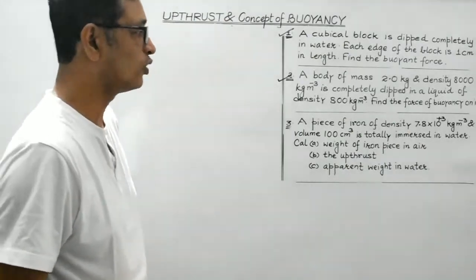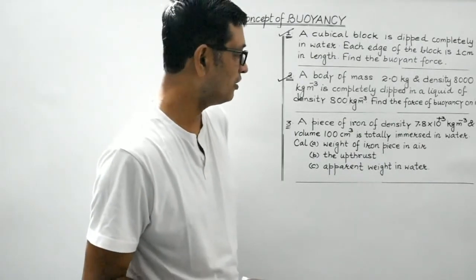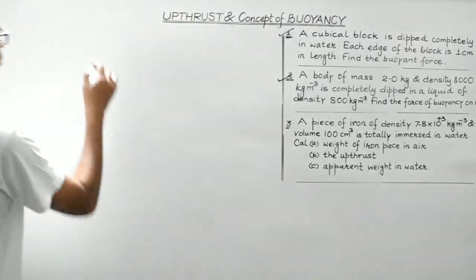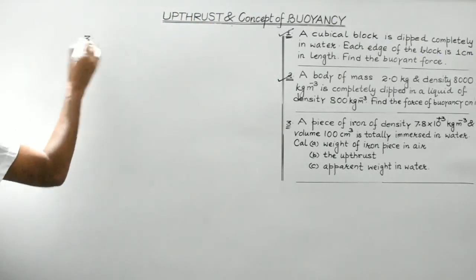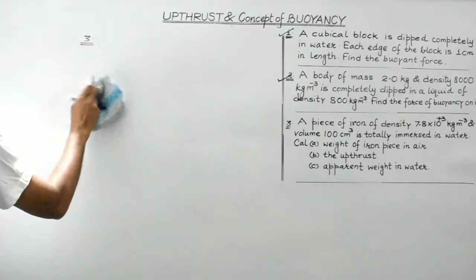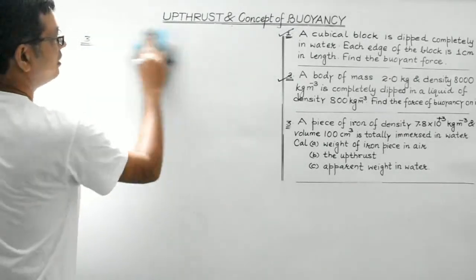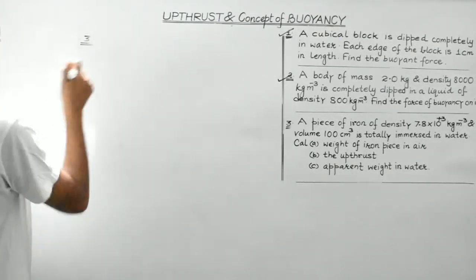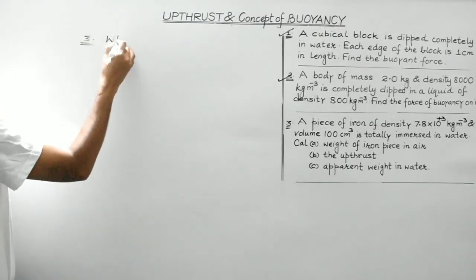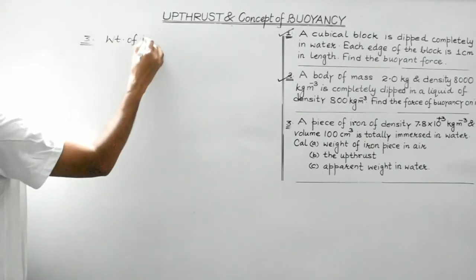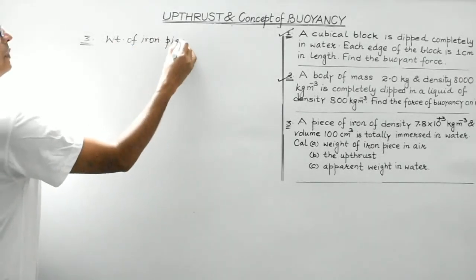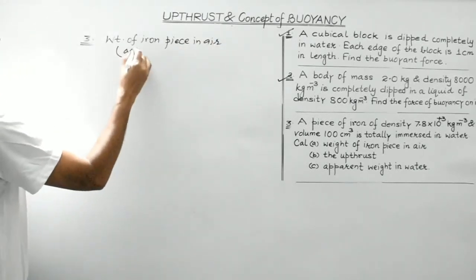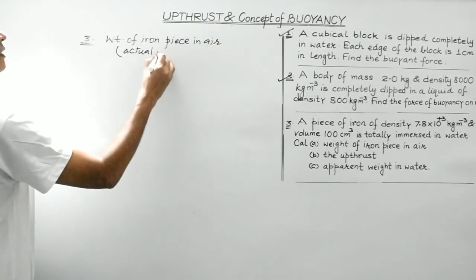We are supposed to calculate the weight of the iron piece in air, the upthrust and the apparent weight in water. So let's consider the first case. Let's find out the weight of the iron piece in air, that is the actual weight.